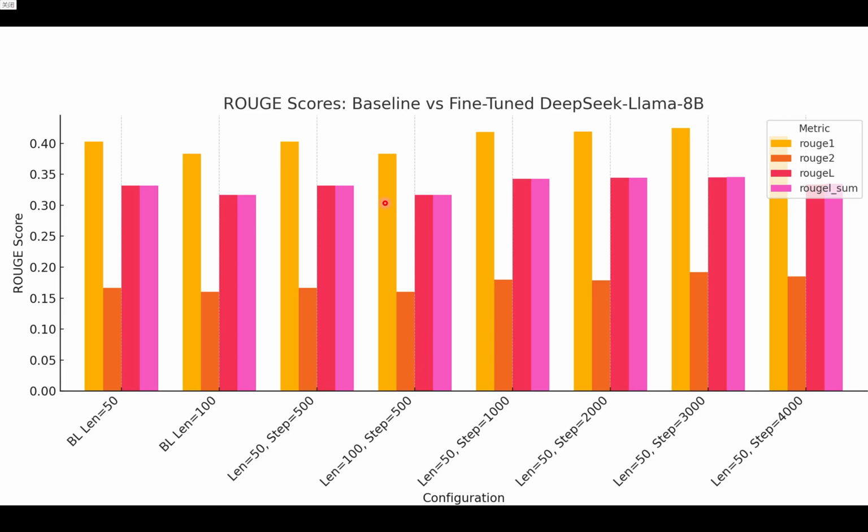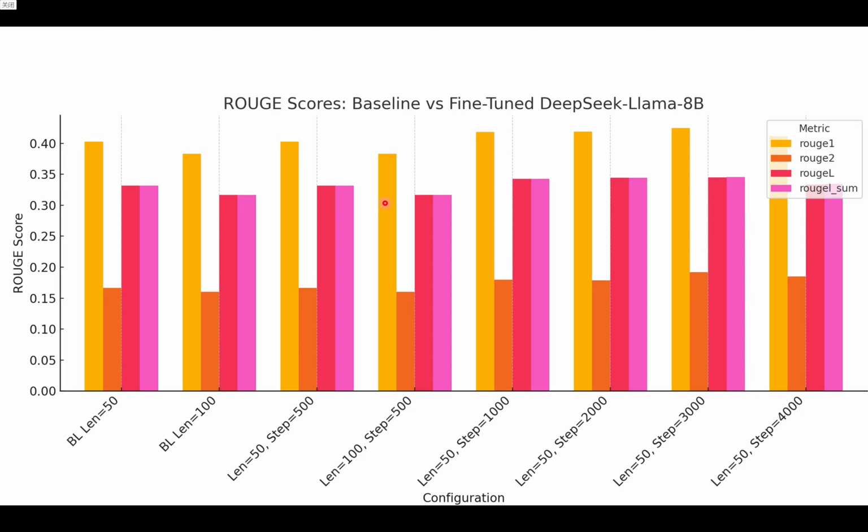Moving to this next slide, this bar chart compares Rouge scores across different configurations of DeepSeek R1 distill Llama 8B, including both baseline and fine-tuned models. We observe that fine-tuning with len equals 50 and around step equals 3000 consistently yields the best results across all metrics, Rouge 1, Rouge 2, Rouge L, and Rouge L sum. While the baseline with len equals 50 already performs well, additional training steps enhance summary quality further.